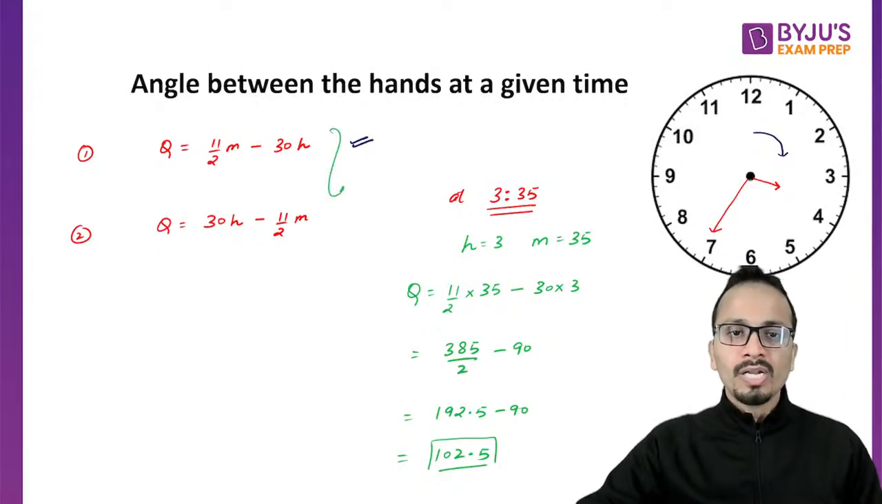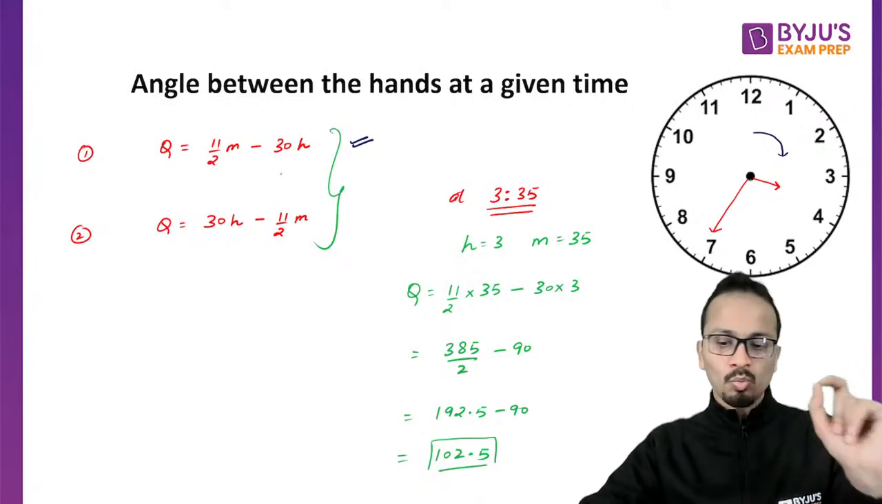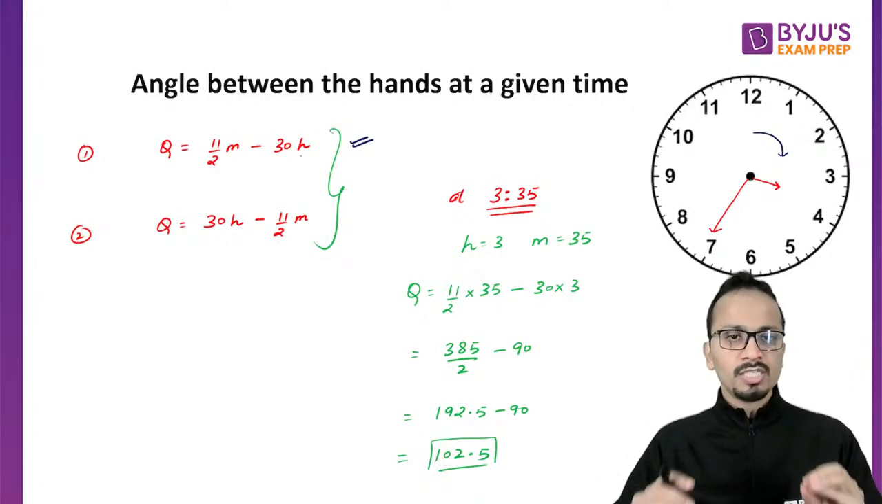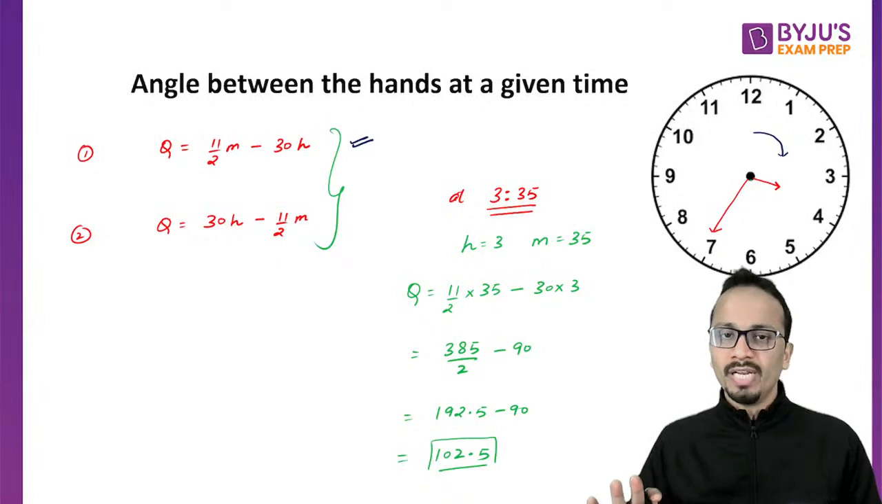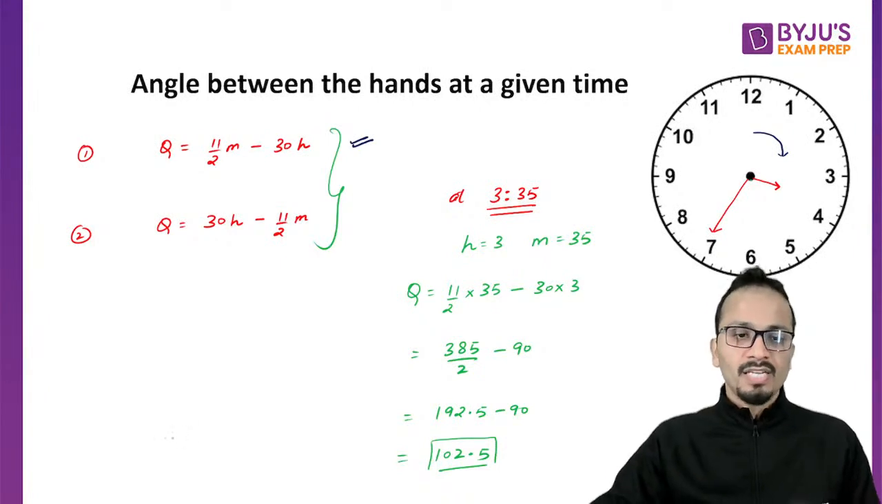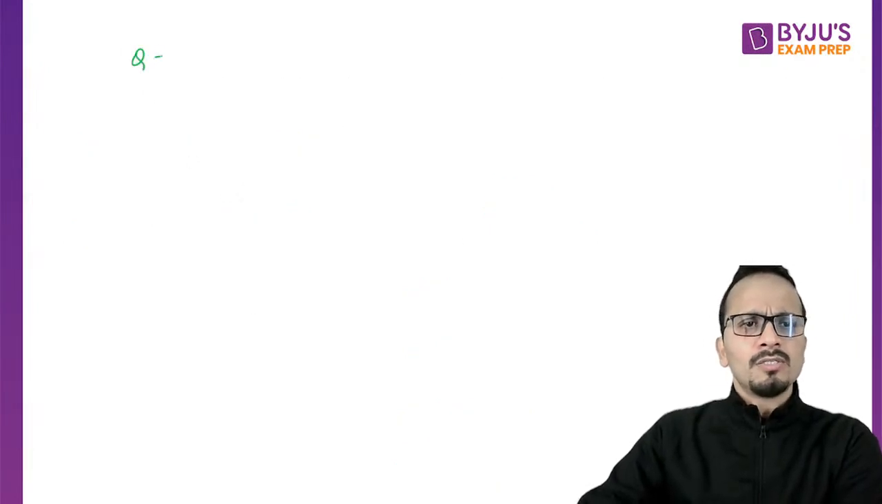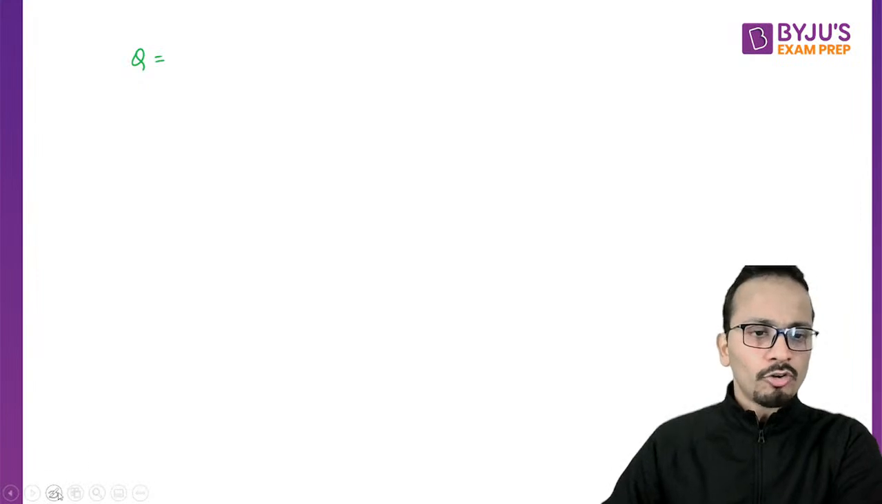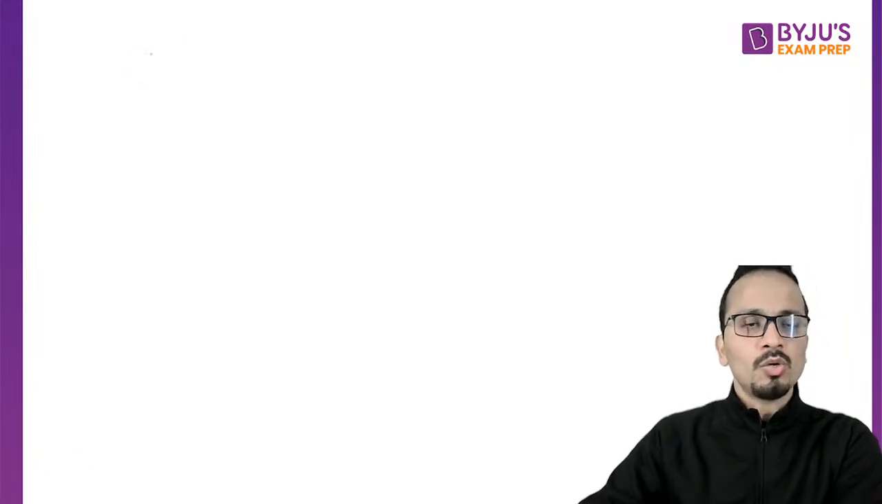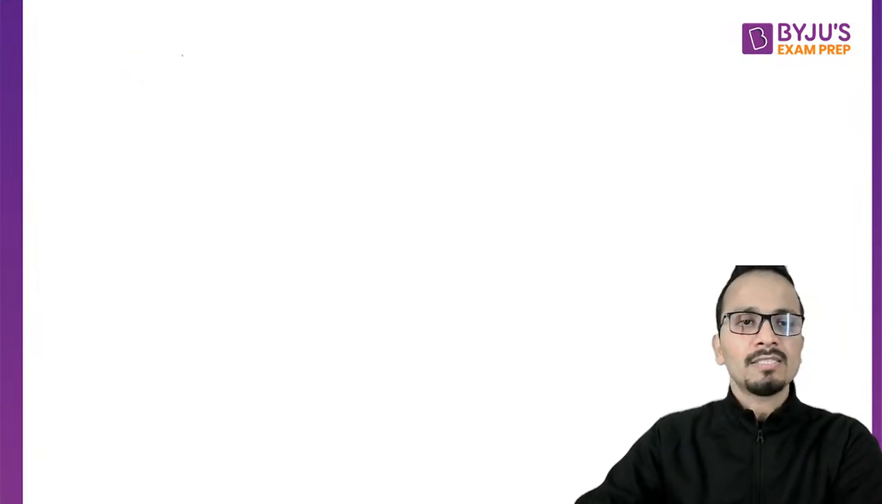Now quickly note down these two formulas, formula number 1 and formula number 2. We'll call it like this for the next few minutes. Okay, fine. Now let's look at one more question of this type. Let's not write the formulas again. So the question is, what is the angle between the hands at